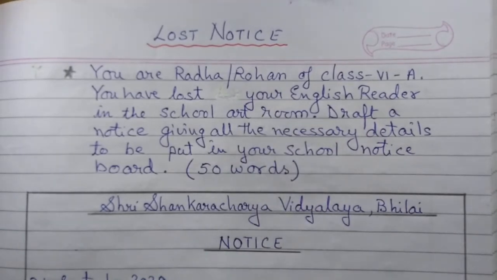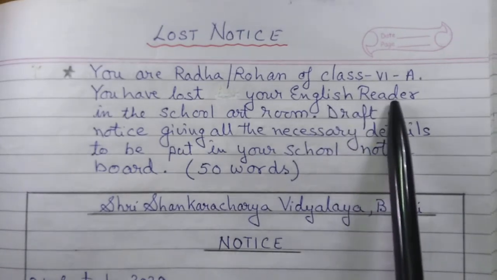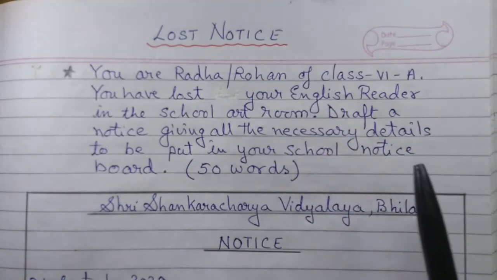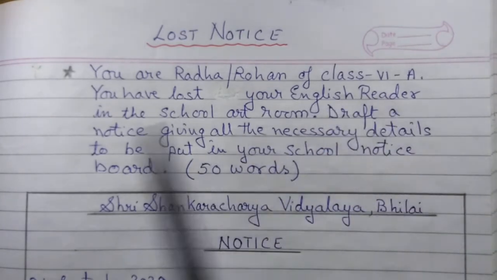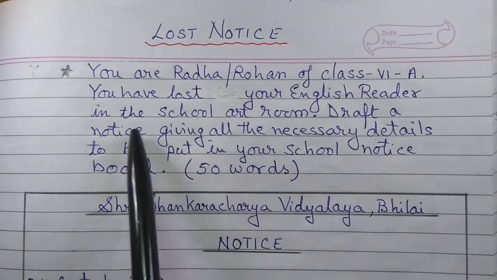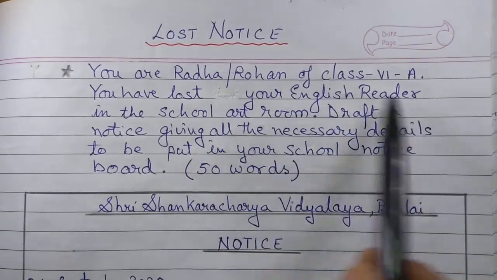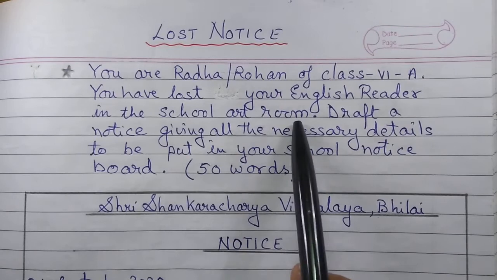Means you went to the art room and forgot your English reader book, and afterwards when you went there you found that there is no English reader book in that art room.